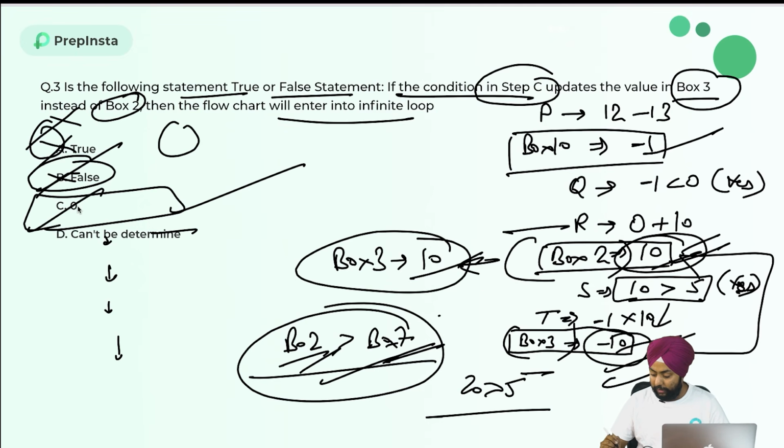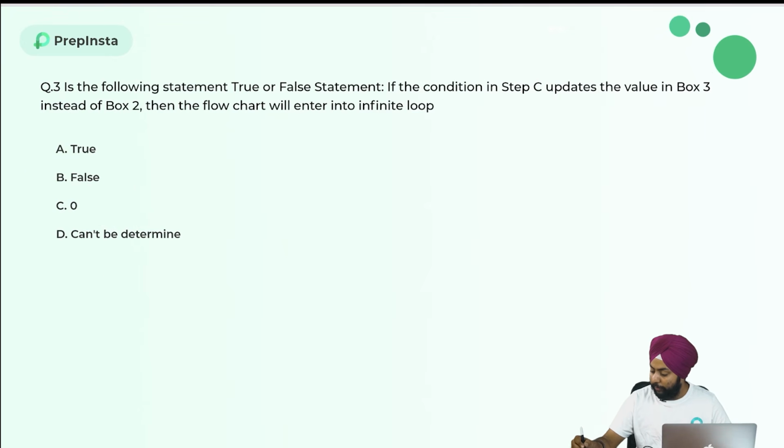So I can directly say the answer is nothing but, let me erase all this because it will be very clumsy for you people to understand. So if I clear all this, my answer is nothing but false, because it will not go in an infinite loop. It will end surely.